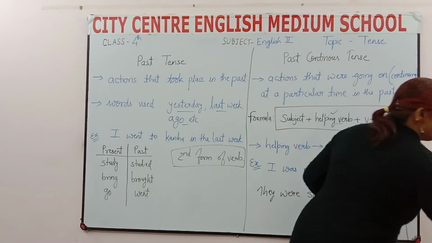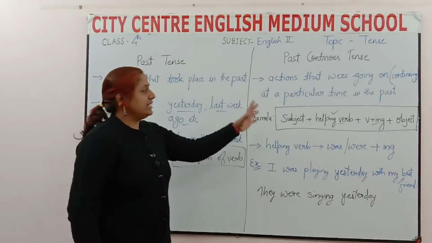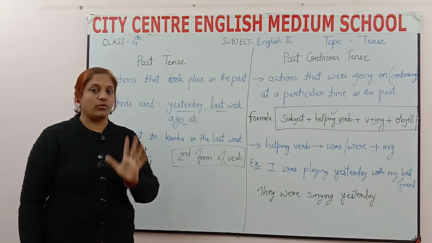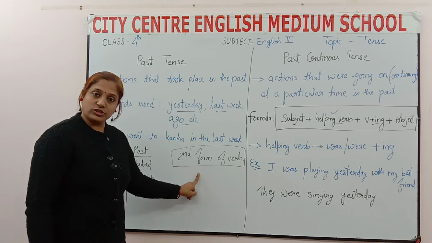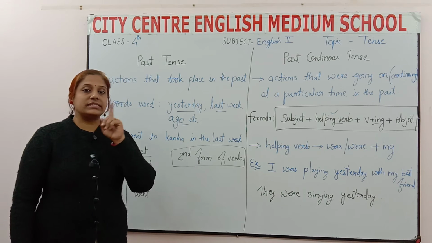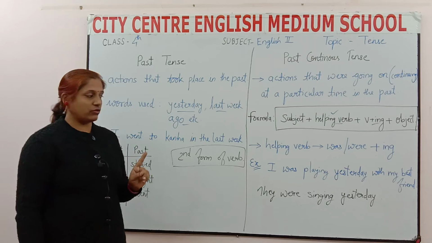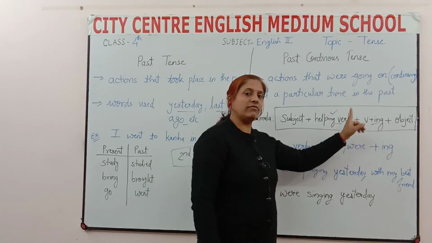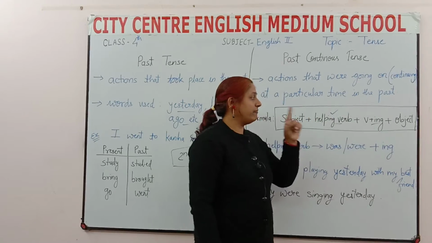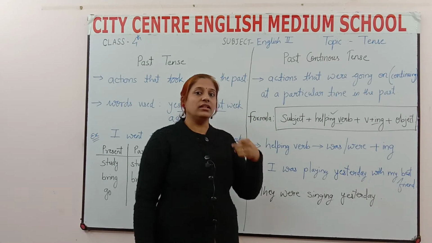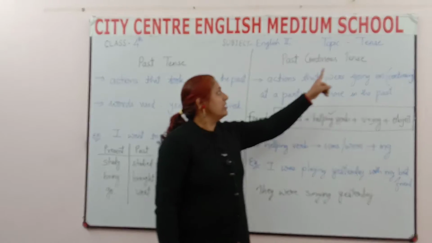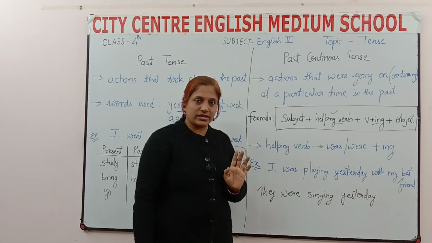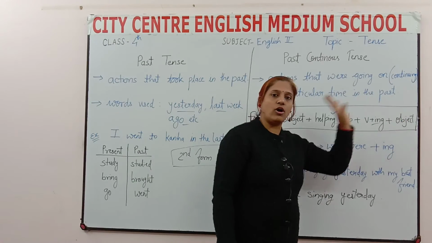Okay. So very simple. Past tense and past continuous tense, you have to just remember the formula. In past tense you will add the verb's second form, not first form. Okay. And in past continuous tense the formula is very simple: subject, helping verb, verb with ing. Why ing? Because it is still going on. That means whenever the word continuous is there in a tense, ing is compulsory for that. Okay. So verb plus ing and object.